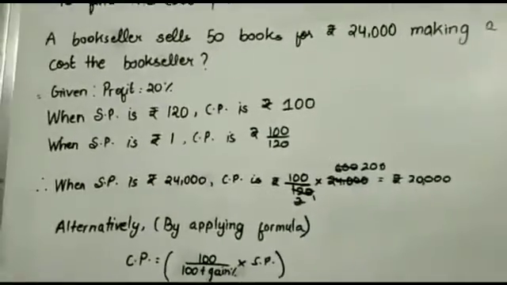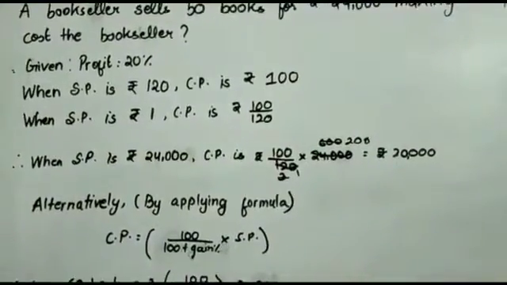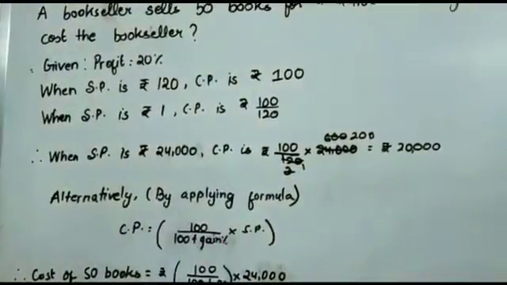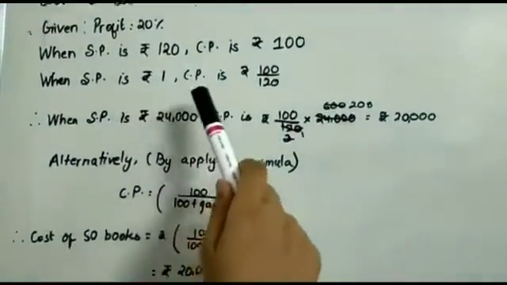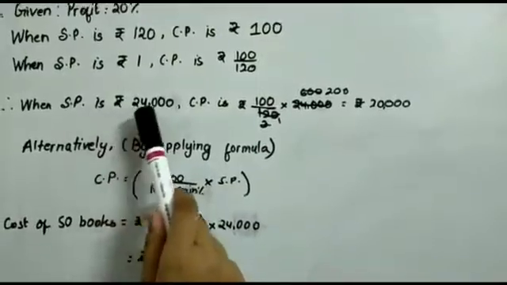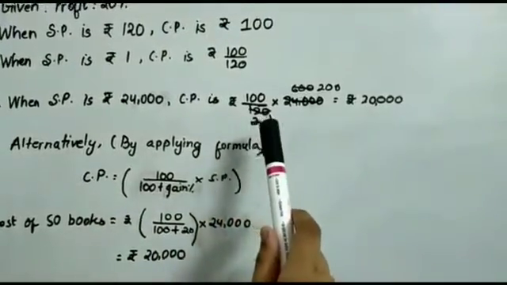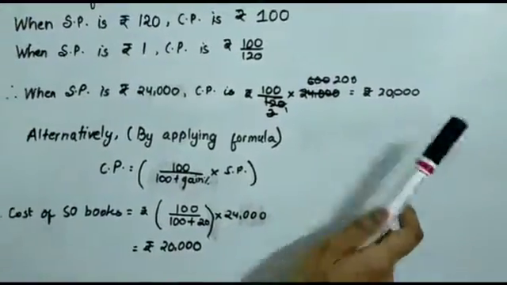A bookseller sells 50 books for ₹24,000, making a profit of 20%. How much did these books cost the bookseller? Given is profit equals 20%. When selling price is ₹120, cost price is ₹100. When selling price is ₹1, cost price is 100 by 120. When selling price is ₹24,000, cost price is 100 by 120 into 24,000, and by simplifying it we get ₹20,000.